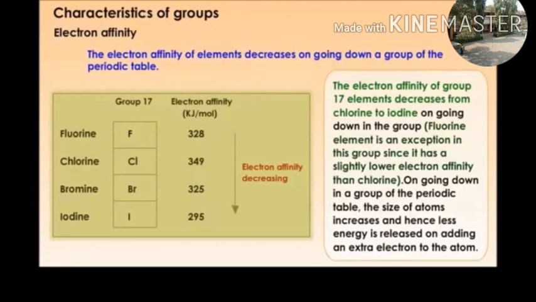The element fluorine is the exception in this group, since it has a slightly lower electron affinity than chlorine. On going down a group of the periodic table, the size of atoms increases and hence less energy is released on adding an extra electron to the atom. This is the